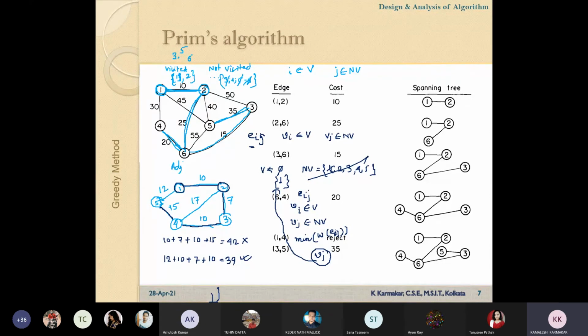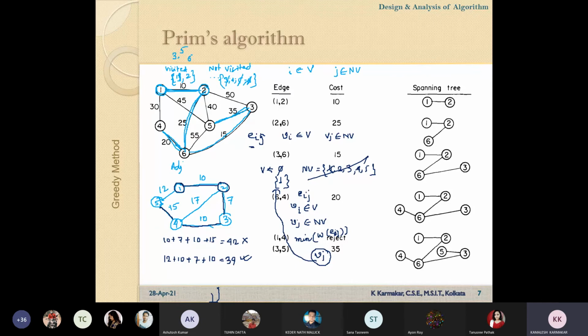So in Prim's algorithm, in mathematics, you have learned that we have to apply a cycle detection algorithm. When we are considering a next vertex, whether I will choose it or not, I have to check if I choose this vertex whether it will form a cycle or not.